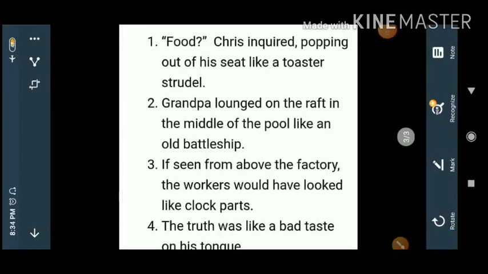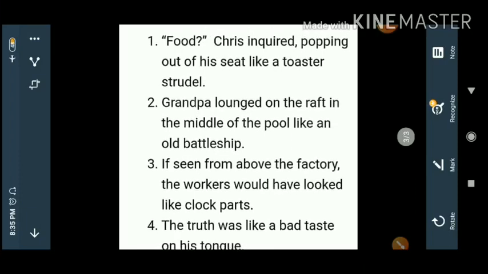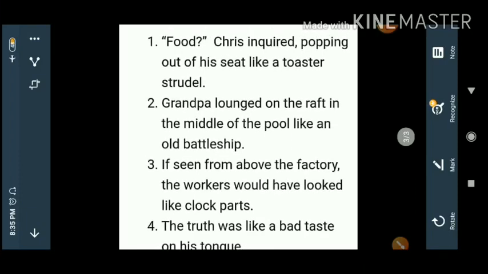Another I'll tell. Chris inquired, food? And he inquired, popping out of his seat like a toaster strudel. How does the toaster come out like that? He came out from his seat.